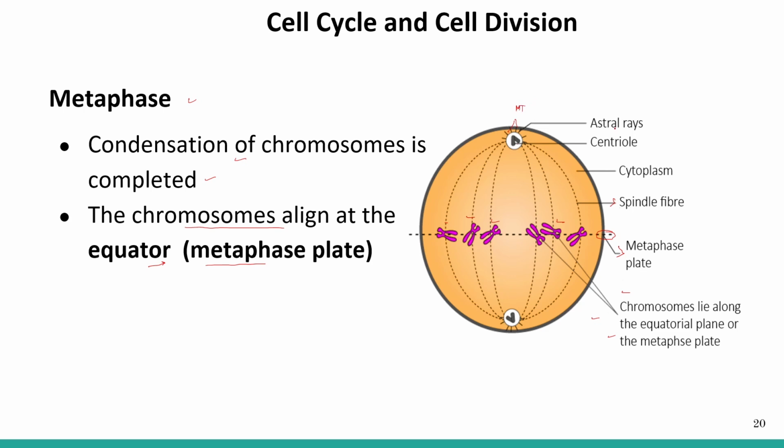Okay, and what is aster? Aster is a star-shaped structure, which is formed by the association of microtubules and the centrosome.